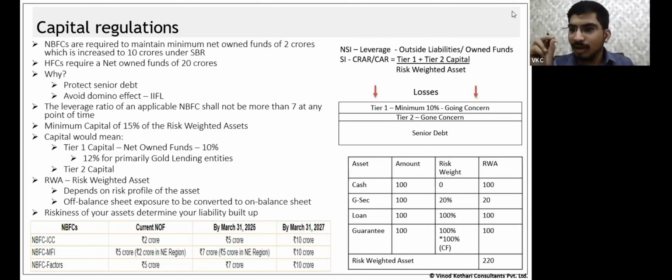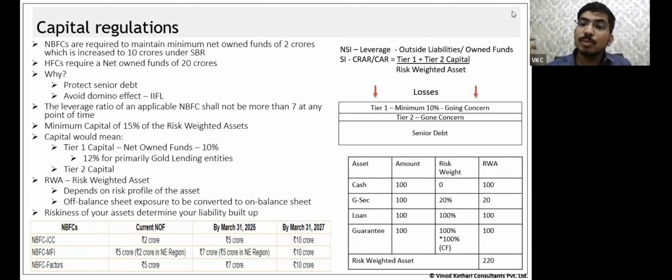So tier 1 capital is such a refined quality capital that it is called going concern. This is a concept I'm explaining to you; I don't think you'll find it anywhere else other than the Basel norms. It is described in the Basel norms. So when the losses are up to tier 1 capital, that is, tier 1 capital is sufficient to absorb losses, we call that the entity is under going concern. You all understand what the term going concern means. So the entity is under going concern.